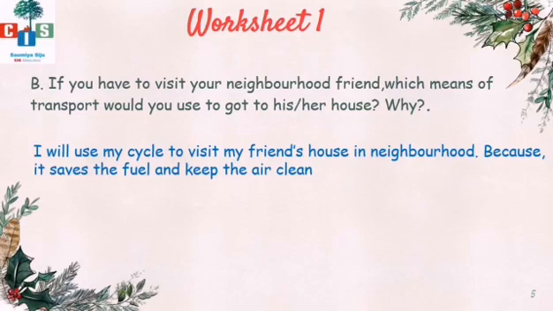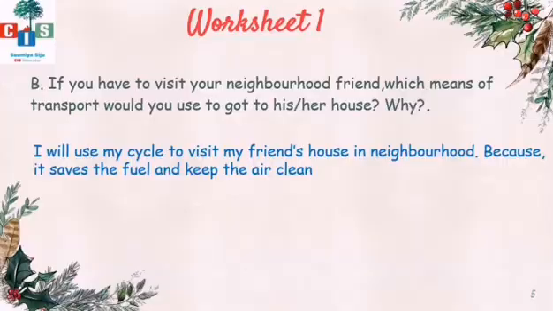Because it saves fuel and keeps the air clean, right? Some vehicles may cause air pollution, and they consume fuel, so we should save them. So we should use cycle to visit our neighborhood friend.